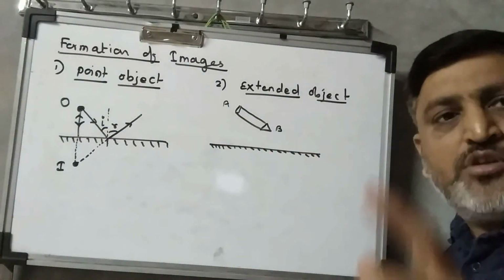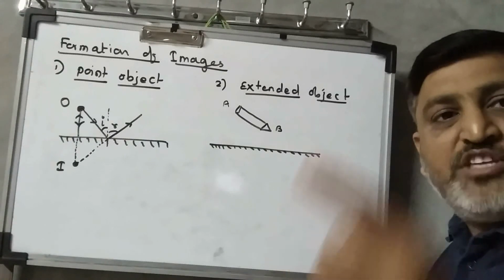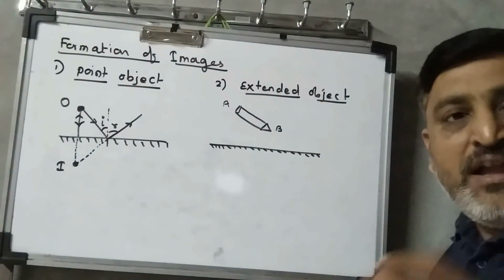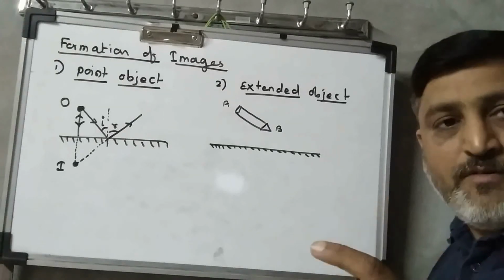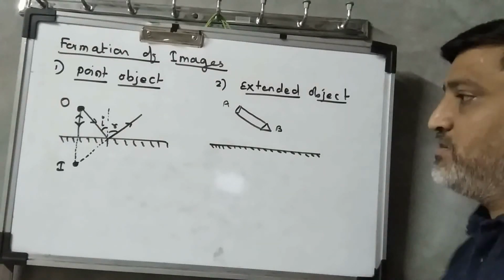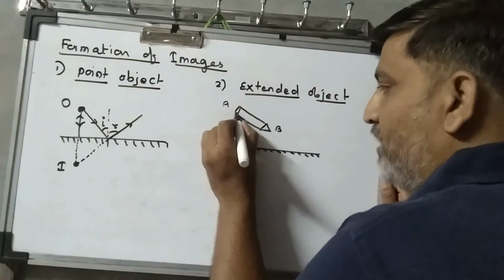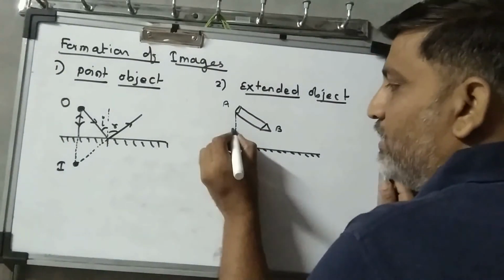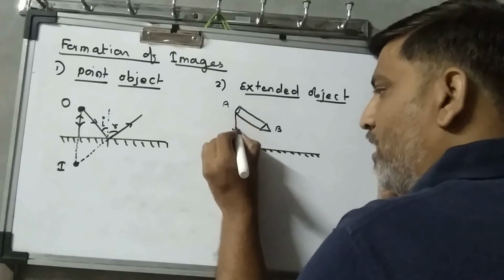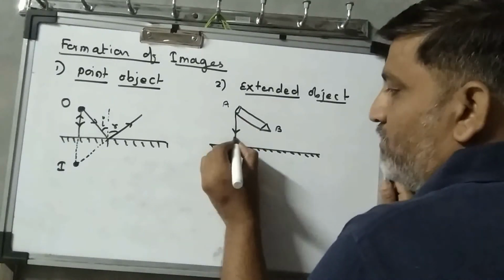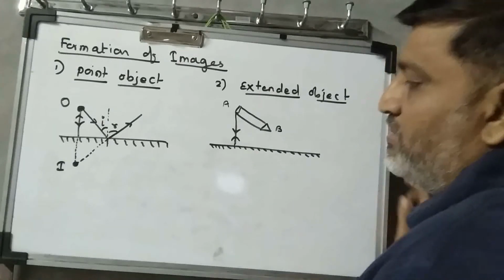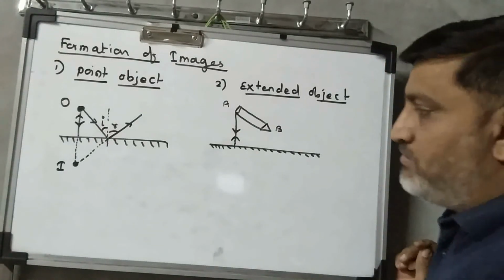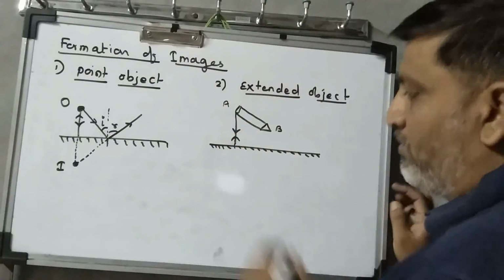So choose 2 points which are the extreme points of the extended object and take a reflection of these 2 points. Assume that one of the rays falling from point A along the normal on the mirror, after reflection is undeviated. It is undeviated, right? Means it goes in the same path.